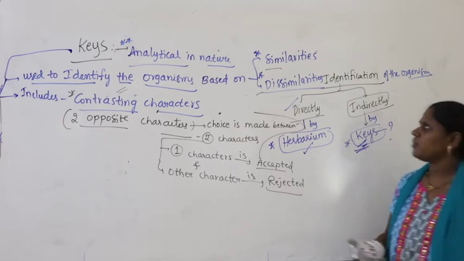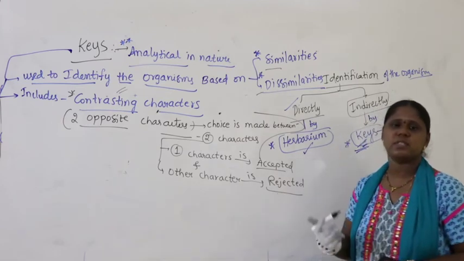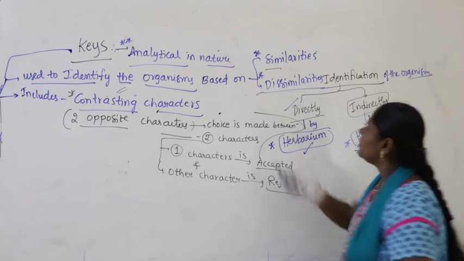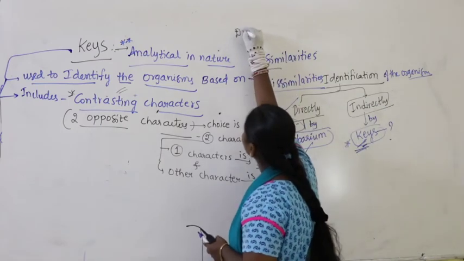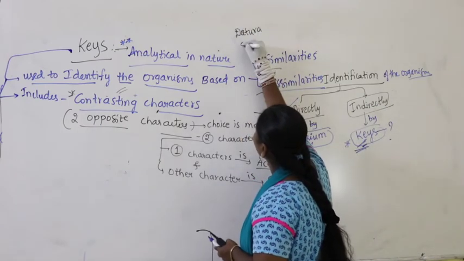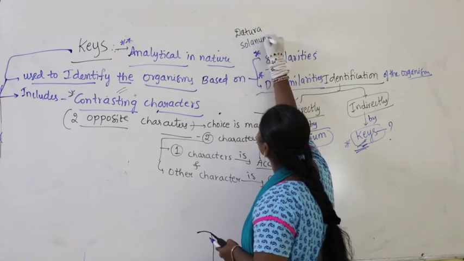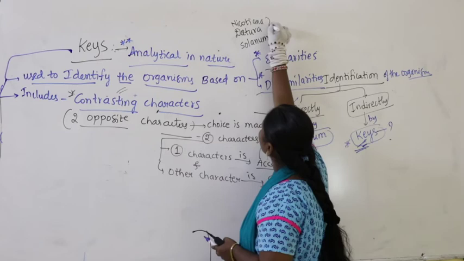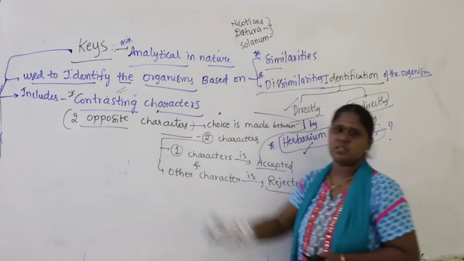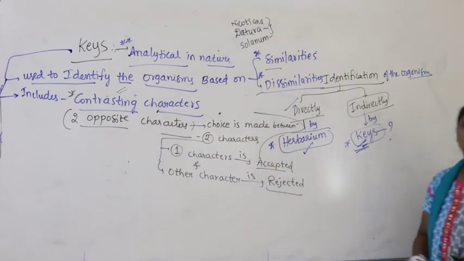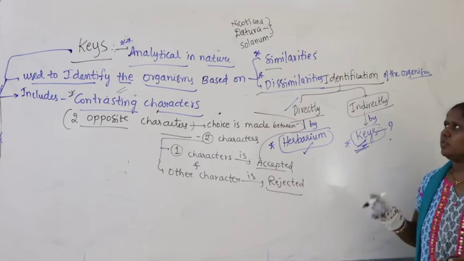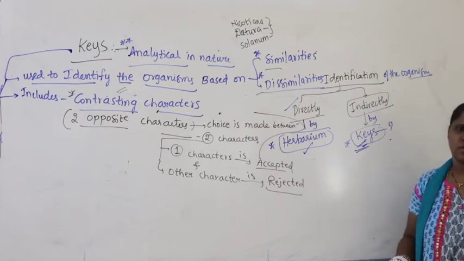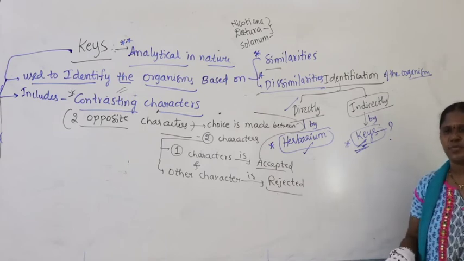If you come back to the examples we studied for family, for example Datura, Solanum, Nicotiana, these are all actually different genera. Datura is a different genus, meaning it has different genes.